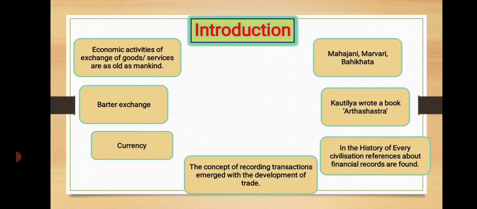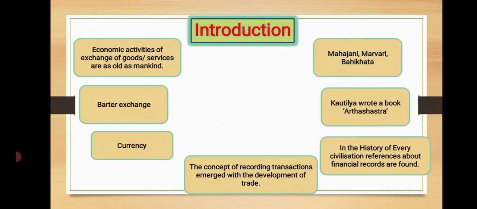The credit of evolving the present double entry bookkeeping system goes to a philosopher turned mathematician, the Italian merchant Luca de Bargo Pasilio in 1494. All modern systems are adapted forms of his basic contribution to the field of bookkeeping.